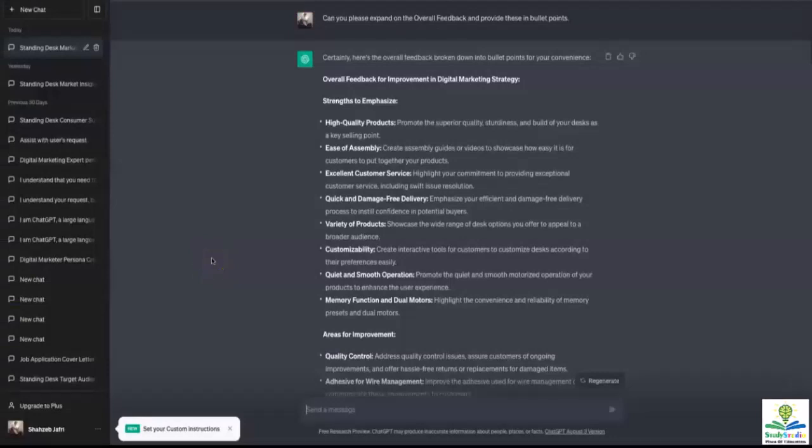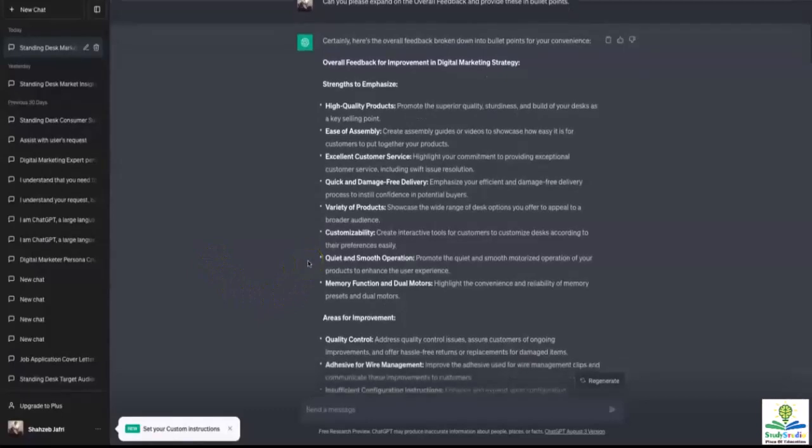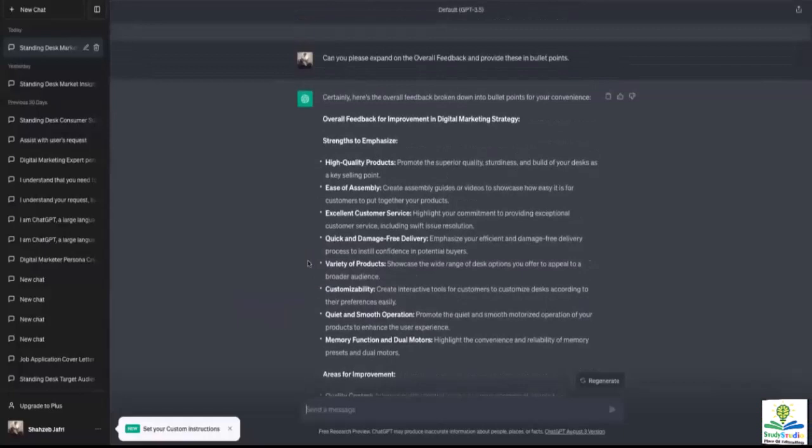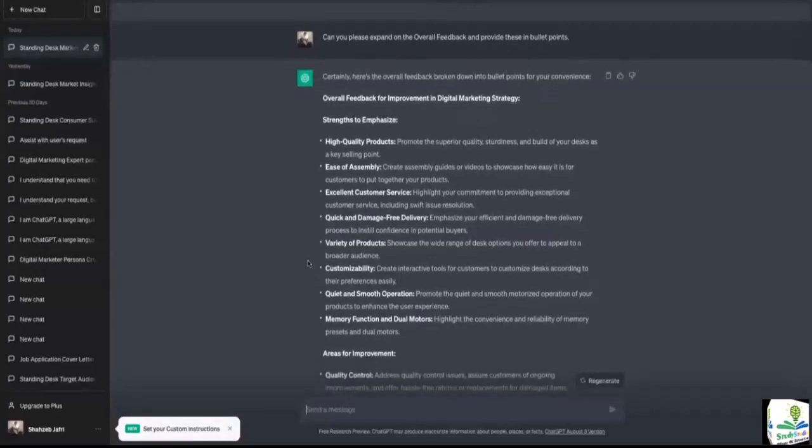So now I have detailed actionable insights from ChatGPT about the pros and cons list that it gave me earlier. I had instructed it to give me more details on the overall feedback because it seemed very, very vague to me. But now it has given me details.